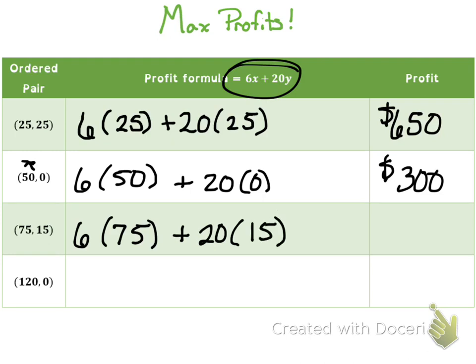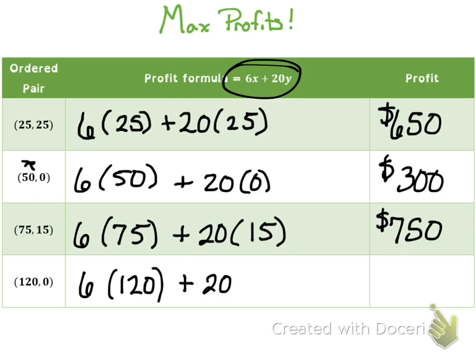And when we find that value, it is $750. And then our last one is 6 times 120 plus 20 times 0. And that's going to give us 720.